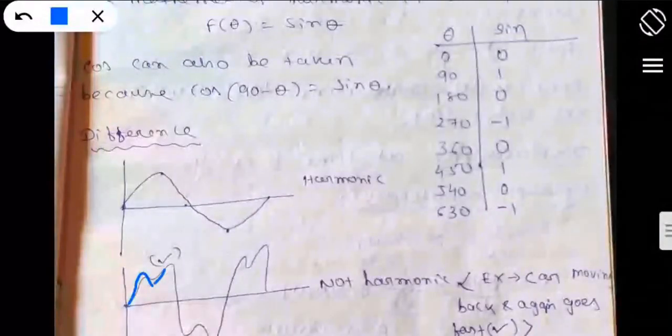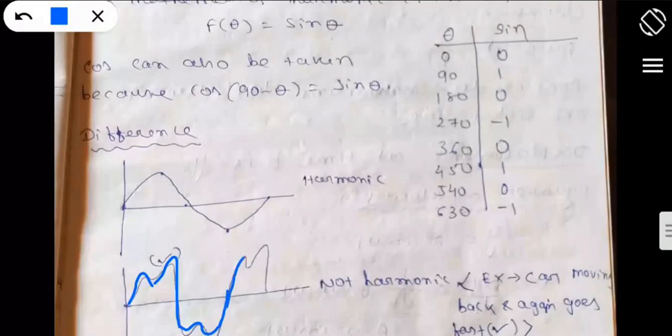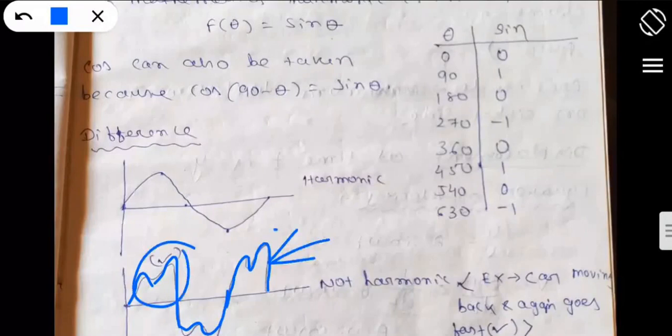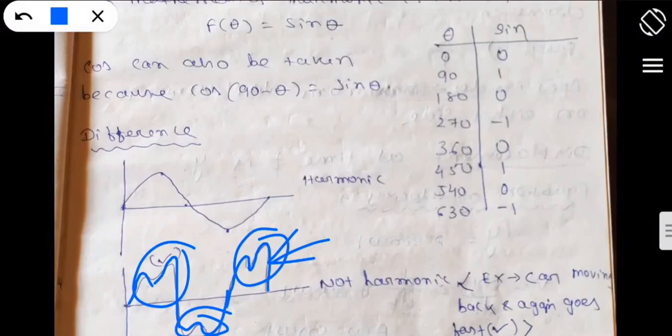Again it increases its acceleration, then again comes back to 0, then again some brake, again to 0, again it applied the brake, okay. Like this the condition is not harmonic, because a continuous variation is taking place at the peak position, right? So this kind of thing is not harmonic in nature.